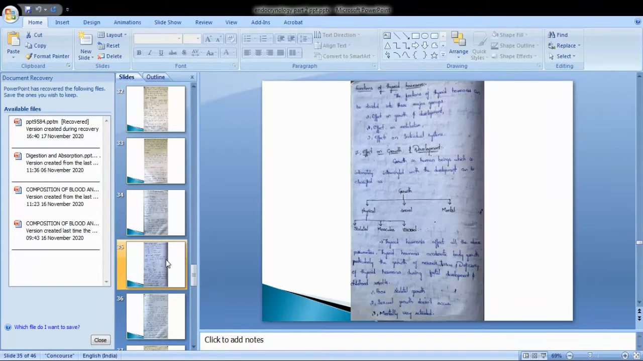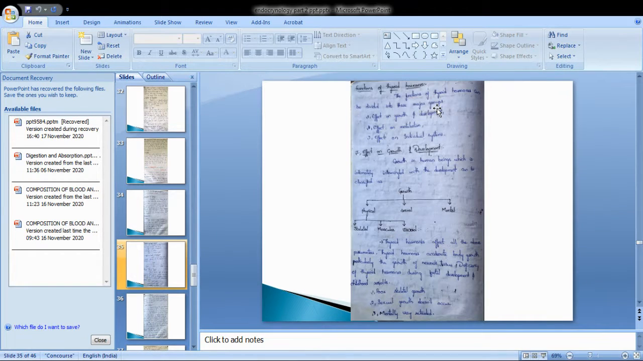Functions of thyroid hormones. The main functions of thyroid hormones can be divided into three major groups: effect on growth and development, effect on metabolism, and effect on individual systems. Now let us discuss the effect on growth and development.